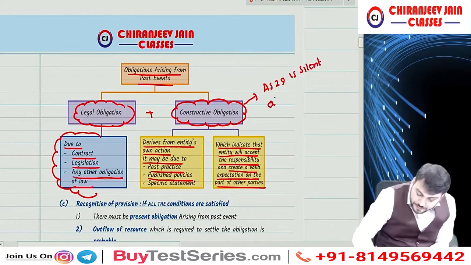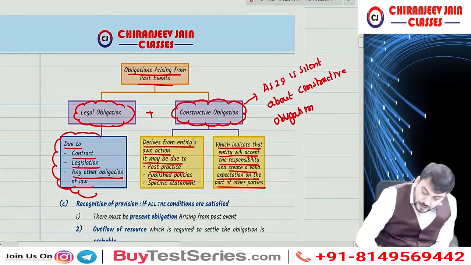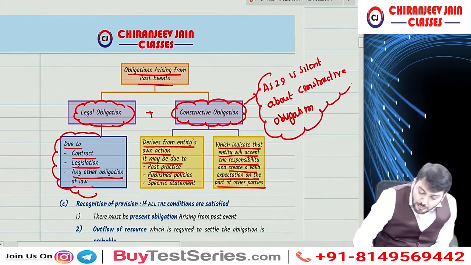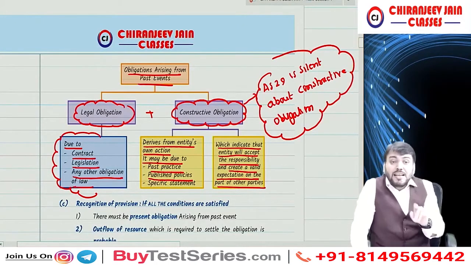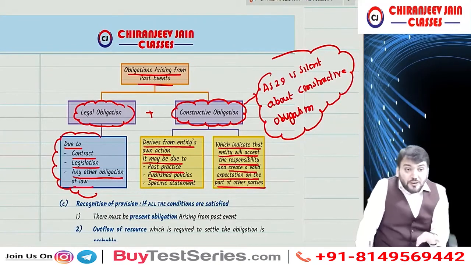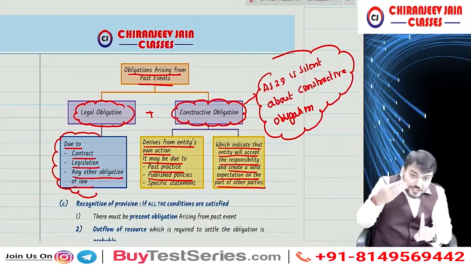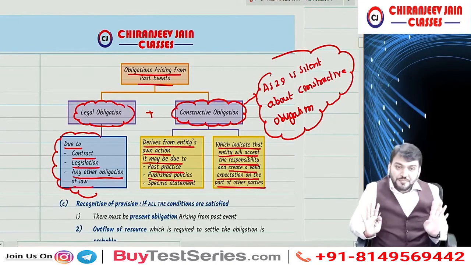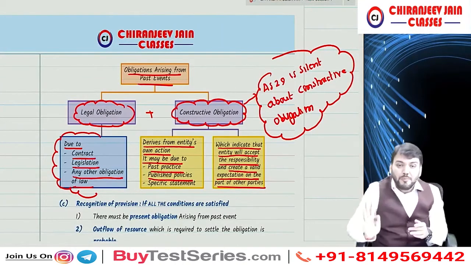is silent about constructive obligation. Means AS 29 uses the term obligation only. They have not referred to constructive obligation. When I say silent, it does not mean AS 29 does not deal with constructive obligation. Correct now? So they have not discussed anything about constructive obligation. Now it depends upon the entity whether they are creating any provision for constructive obligations or not.